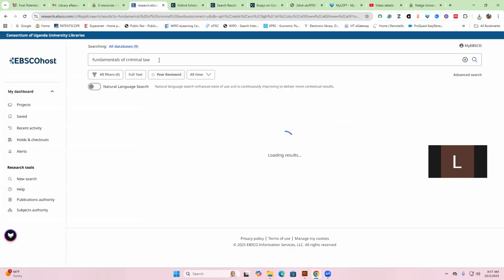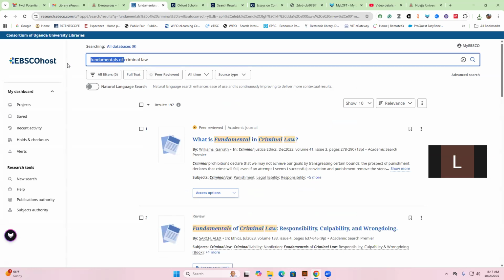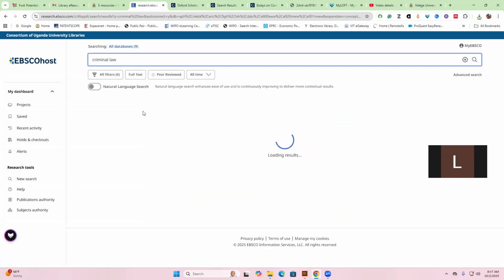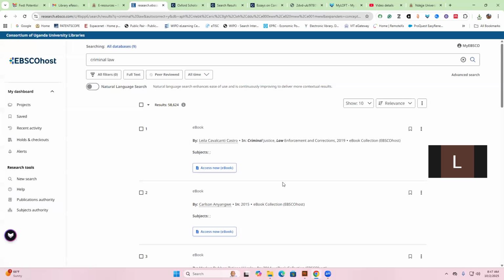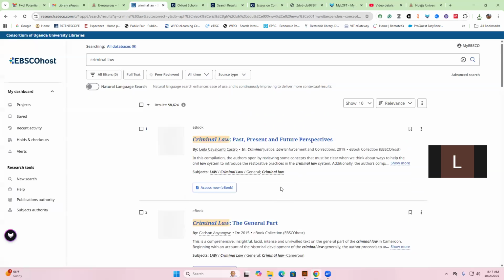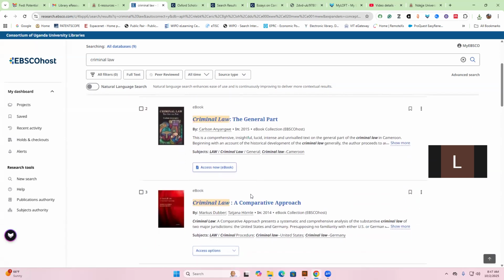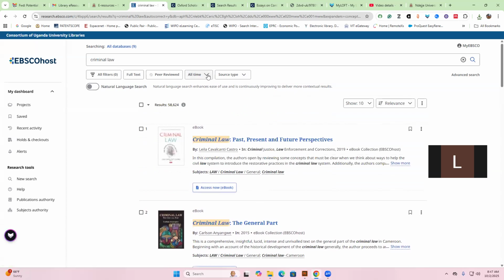However, when it comes to books, for example, let me look at criminal law. Let me remove fundamentals and see what results I can get. Cool. So when I'm just looking at criminal law, you can see I have 58,000 results, and most of these are books. So I can give a timeline of 5 years, of 10 years, but not 12 months, because remember, these are books. So the first book is looking at criminal law, past, present, and future perspective. I think this would be a very good book. It's a publication of 2019.